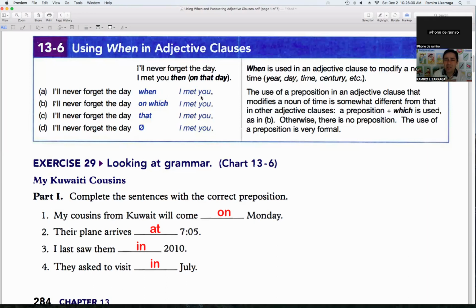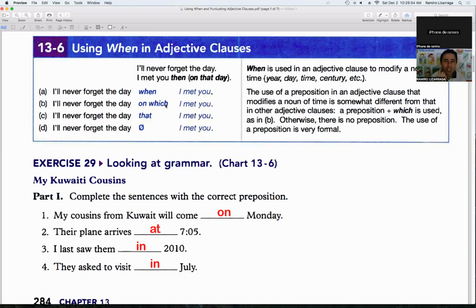In my opinion, I really prefer to use when. I'm not really used to using on which. On which, let me tell you, is very formal. I don't feel comfortable. I really don't use on which.